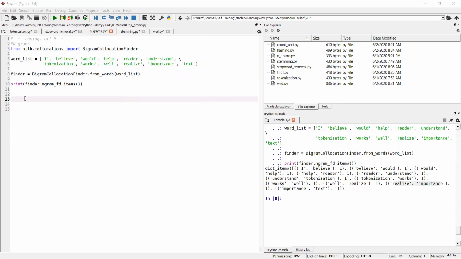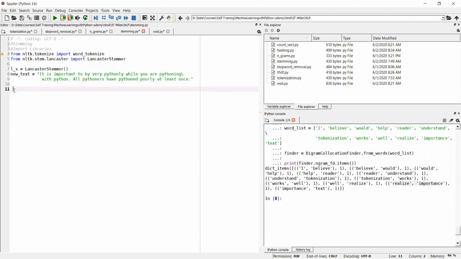Okay. Now we'll move to stemming. Since this is my second session, it will be over in another 1 minute. The 40 minutes limit will be reached. So we will start again.